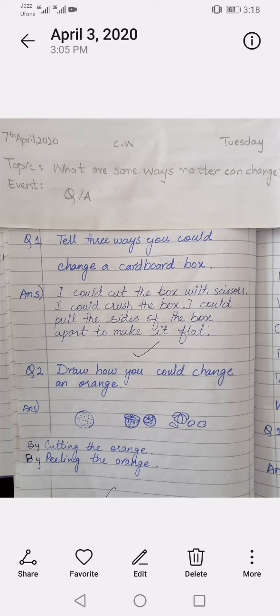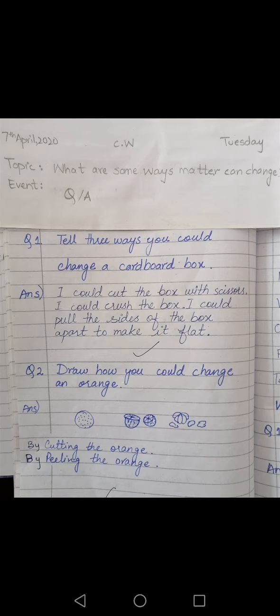Okay, now question number 2 is draw how you could change an orange. How can we change the orange? Okay, by cutting the orange, by peeling the orange. You have to draw these orange pictures on the white page of your notebooks. Beside the question answers you have to draw one orange, then you have to cut the orange, and then you have to peel it.